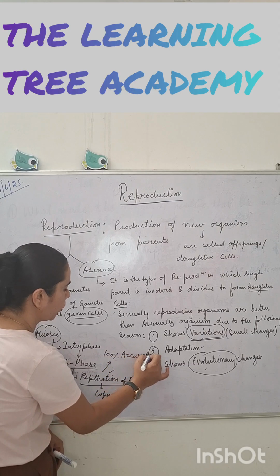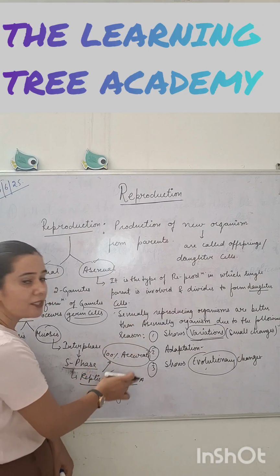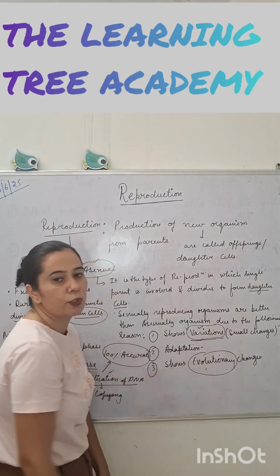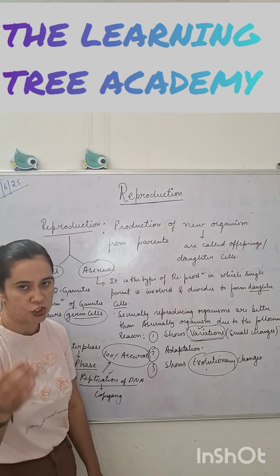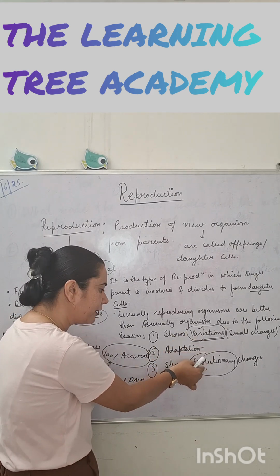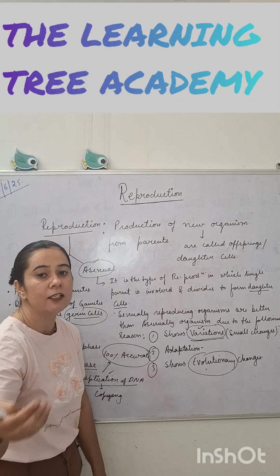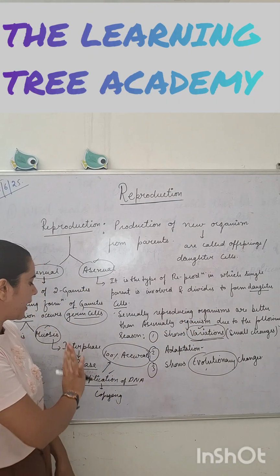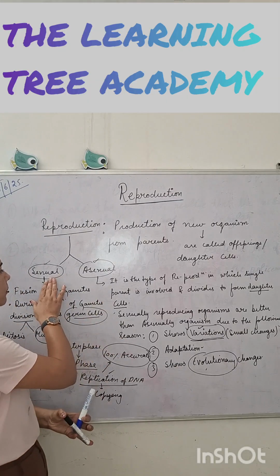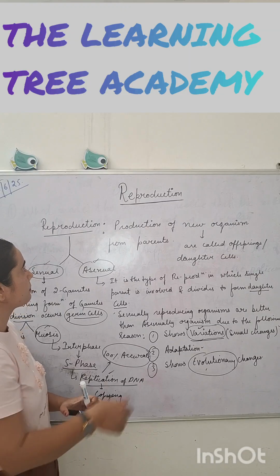This is the reason sexually reproducing organisms show variations, and these variations are responsible for evolution, and evolution occurs when adaptations take place in organisms. So this is the final answer to why sexually reproducing organisms are better than asexually reproducing organisms.